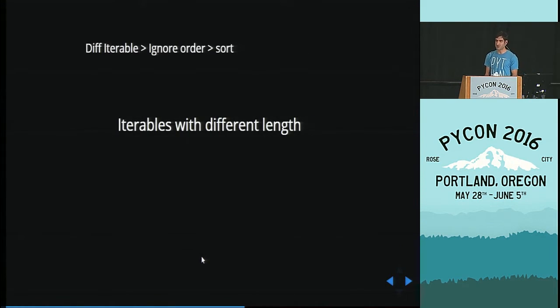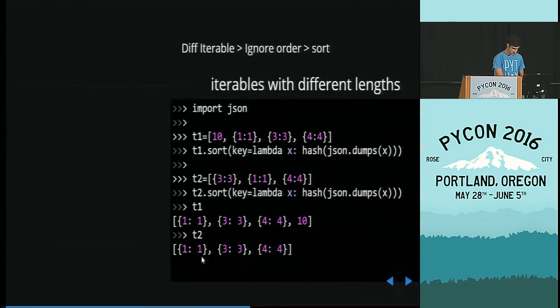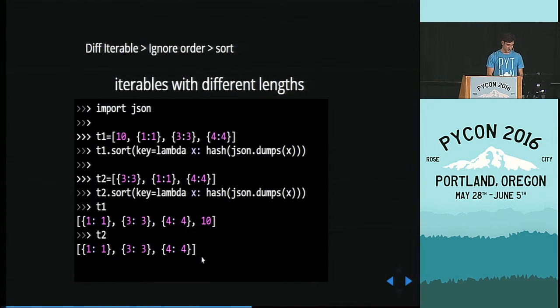Now, what if your lists do not have the same length? Let's see if it works. Here's an example. As you can see, the last item, it works perfectly. Anybody see a problem with this algorithm?